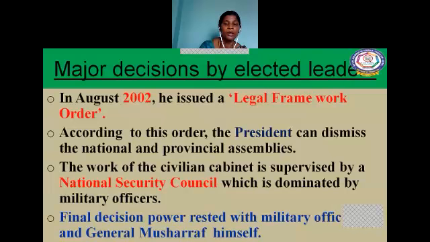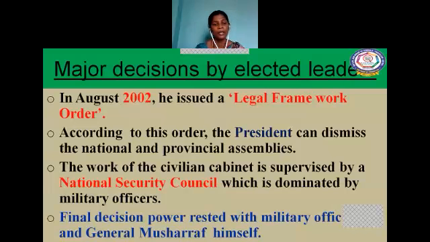And then after this Legal Framework Order, Pakistan holds the election, and the people elected persons for the national and the provincial assemblies.